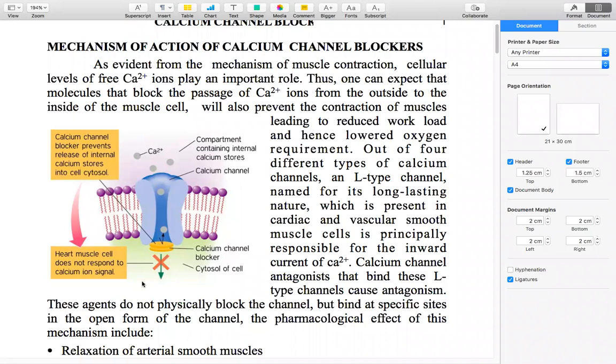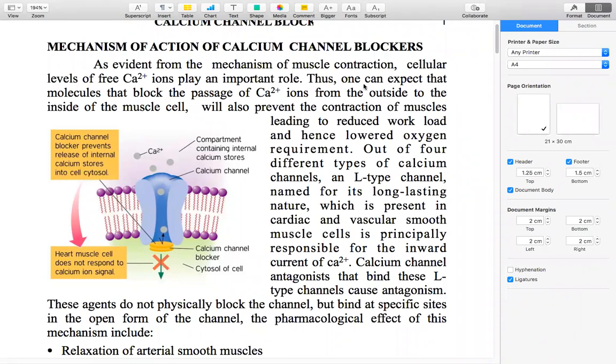When the entry of calcium into the cardiac cells is reduced, we can reduce cardiac muscle contraction or vascular smooth muscle contraction. Thereby we can achieve the treatment for angina pectoris or hypertension or whatever it is.